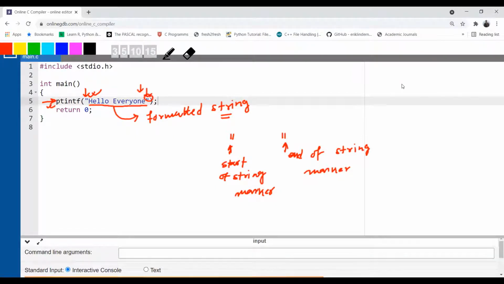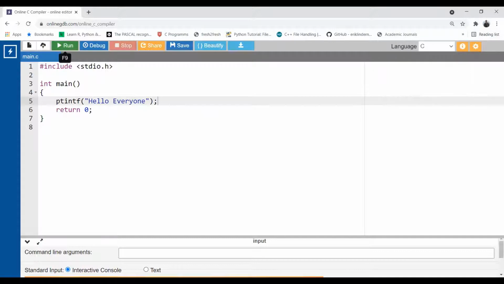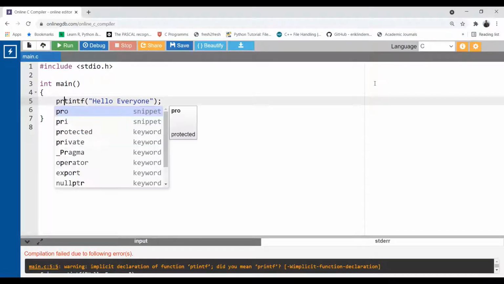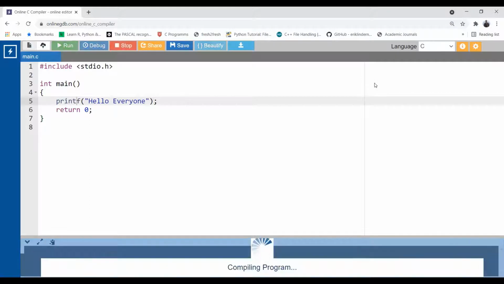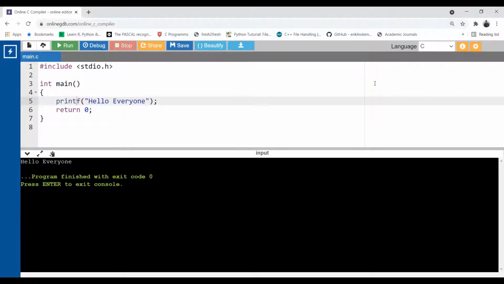So if I execute this code, what will we get? There is some issue in this code, a spelling mistake. Let me fix it: printf. Now it is correct. Now if I run this code, you see there is not much in the output. The thing I want to print just simply gets printed.